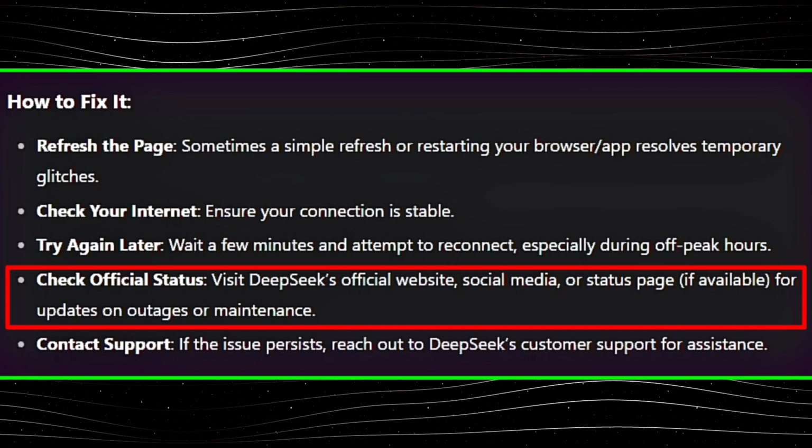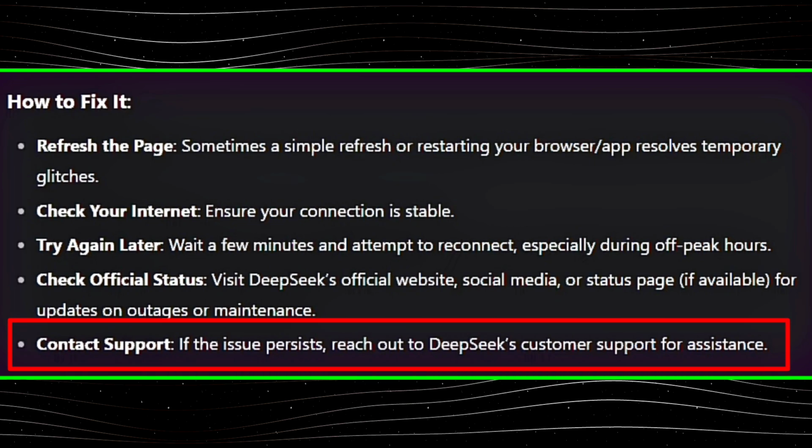Now fourth is check the official status. Visit DeepSeek's official website, social media or status page for updates on outages or maintenance. Now the last and fifth step is contact support. If the issue persists, reach out to DeepSeek customer support for assistance.